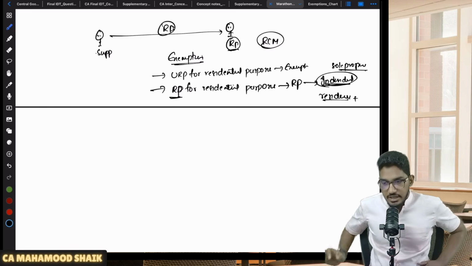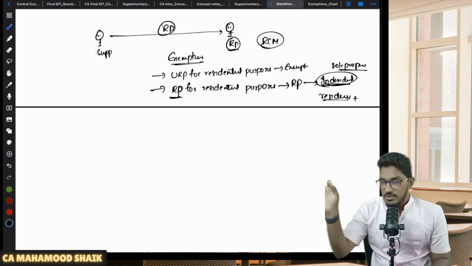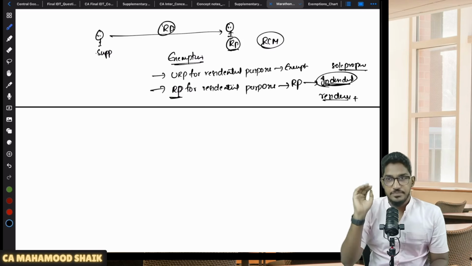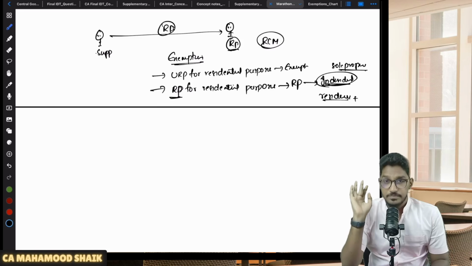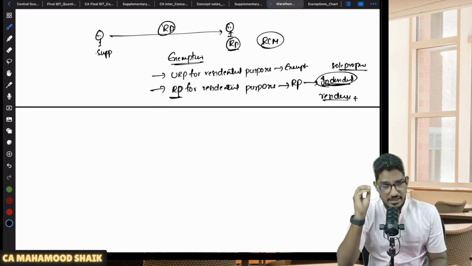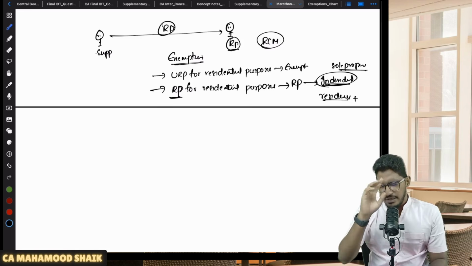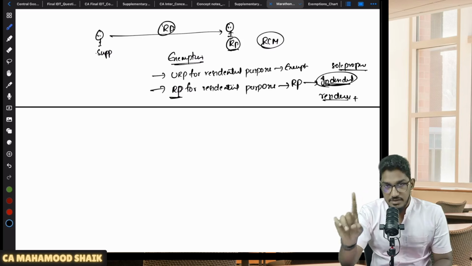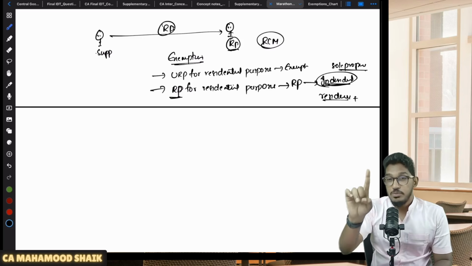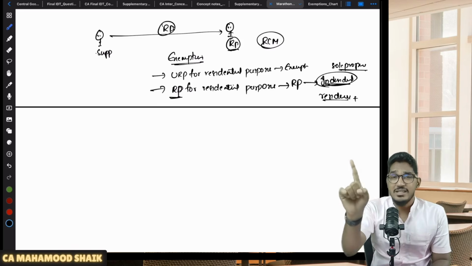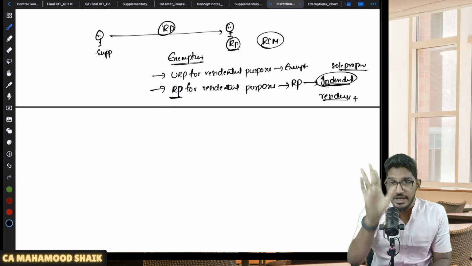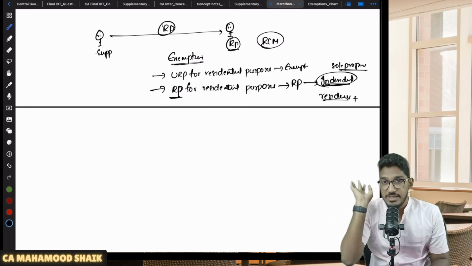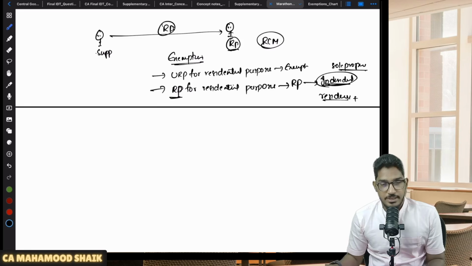So what did I say? Renting of residential dwelling for residential purposes when the recipient is unregistered, exempted. In case the recipient is registered, he is a sole proprietor, not company, not partnership firm, not anybody else, and he is taking that residential dwelling for staying along with his family, not for commercial purposes, incurring that expense on his own account, not on behalf of his business, then also it is exempted, no GST.